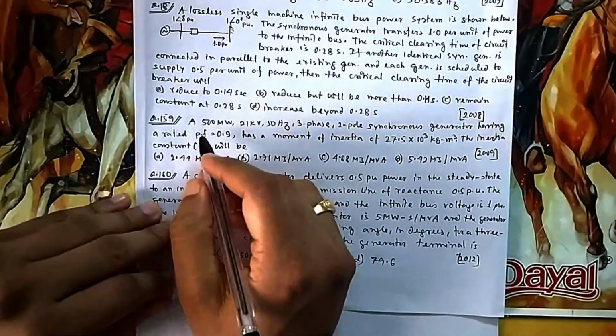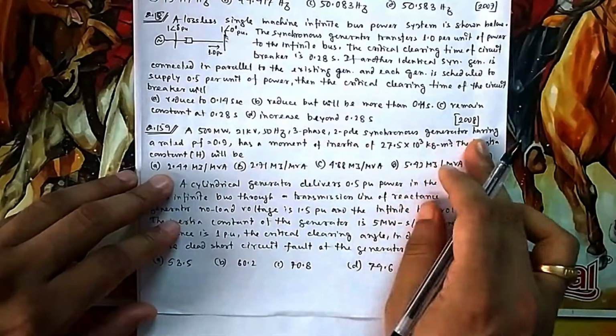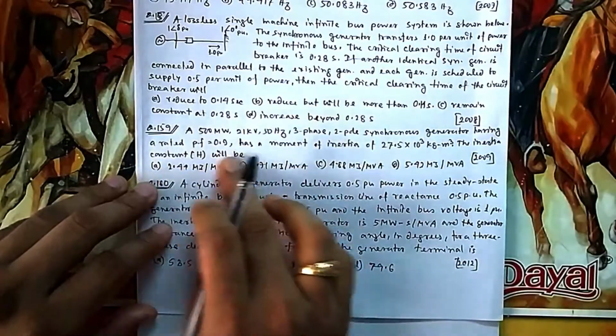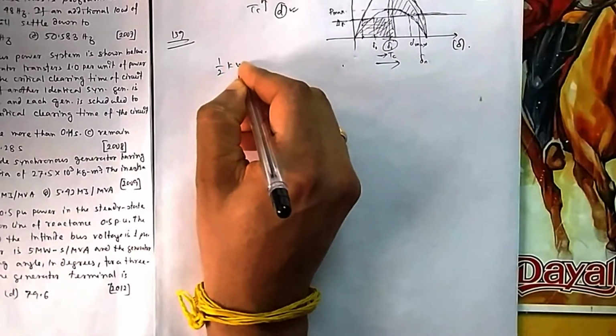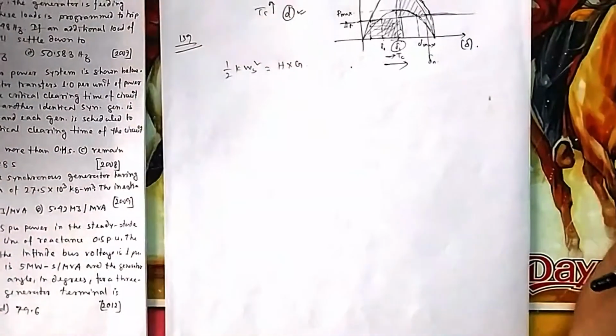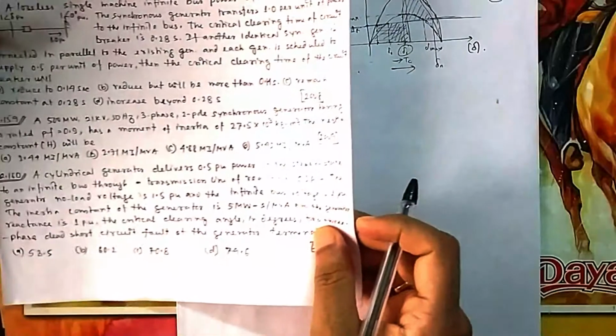So if you come to 159, a 500 MW, 21 kV, 50 Hz, 3-phase, 2-pole synchronous generator having rated this much has a moment of inertia of this, then the inertia constant is. Okay, moment of inertia is given. So you know this one, that is, half the kinetic energy stored is equal to your inertia constant, that is the total inertia.